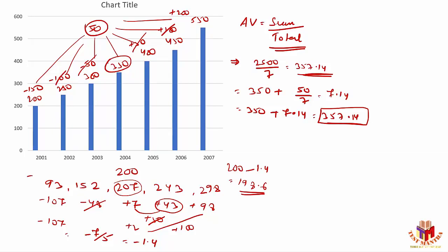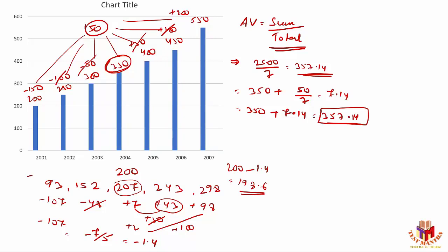But instead of this, if I take something else as my base value and compare the values, I should also get the same average here. I'll have something as a surplus part or something as a deficit part. Like in this case, I have taken 350 as my average. I'm not sure whether 350 is my exact average or not, but at least I can compare the other values with this and find out the value, right? So it's the same thing.